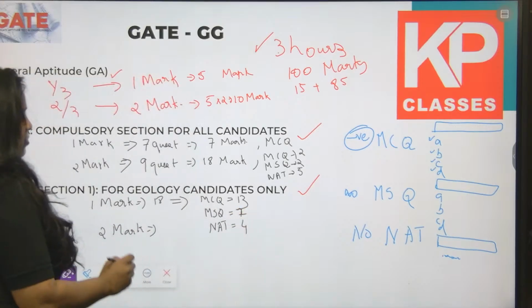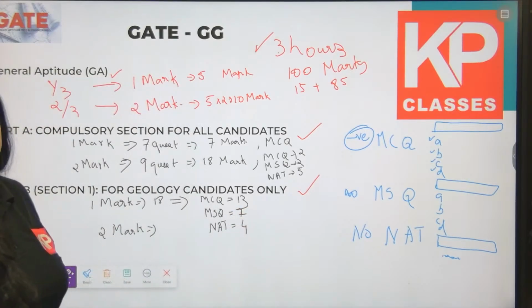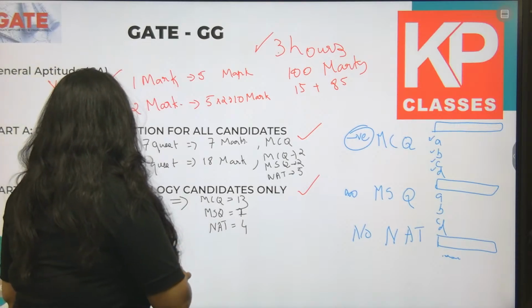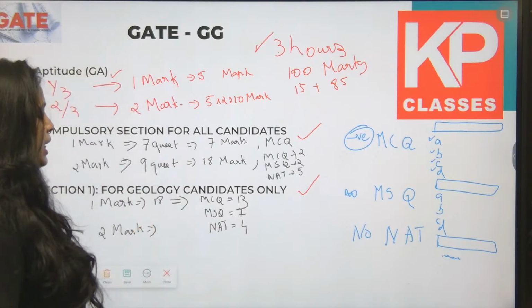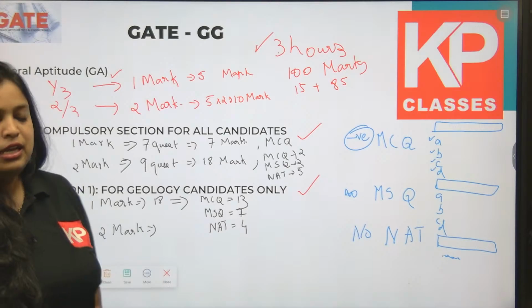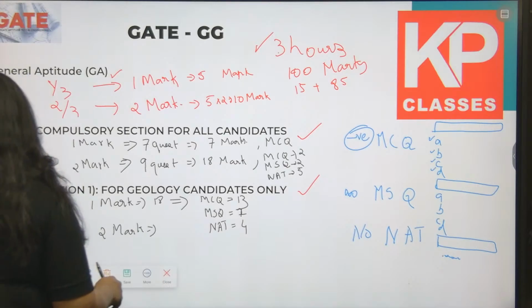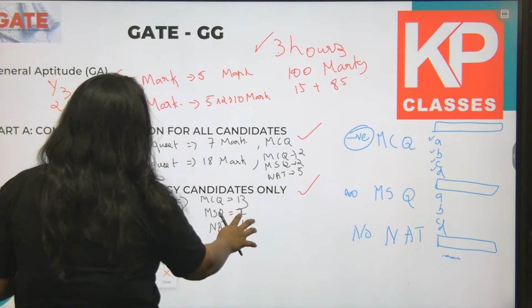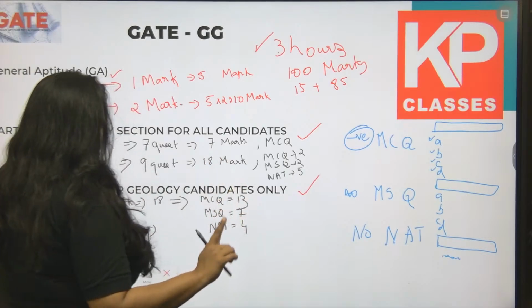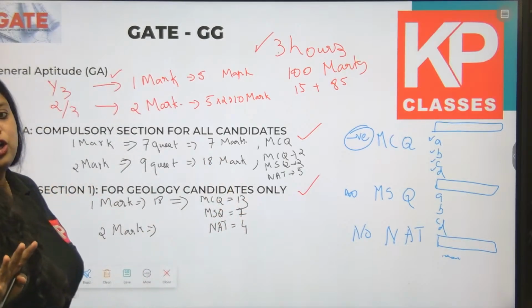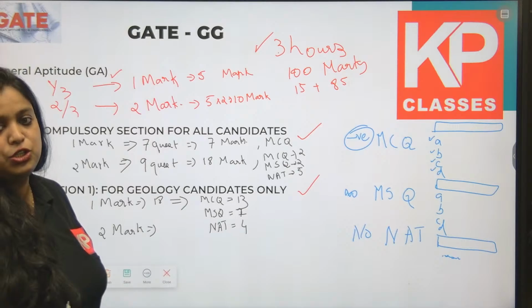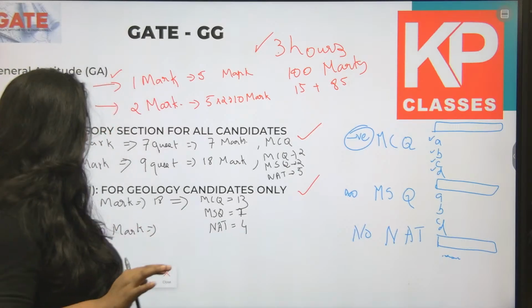This is the number of questions they asked in GATE 2023. So in the 1 mark section there are a total of 18 questions: MCQ 13, MSQ only 1, and 4 numerical questions in the 1 mark section of part B.